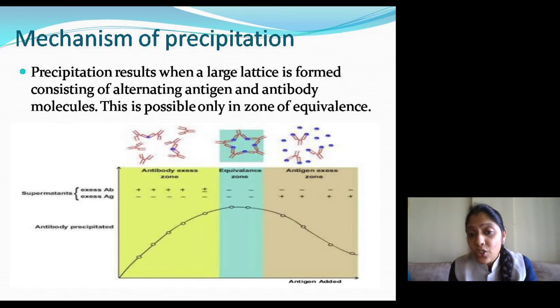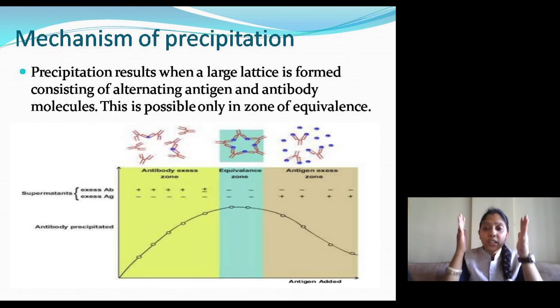And in the antigen excess zone, antibodies are interacting with the antigen, but a large lattice will not form. But in the equivalence zone only, there is formation of a large lattice, because of which precipitation occurs. Get it? Now I think it is clear to you what the mechanism of precipitation is and what exactly precipitation means.